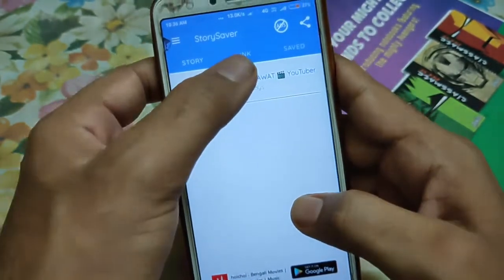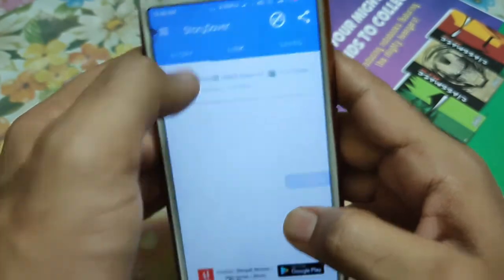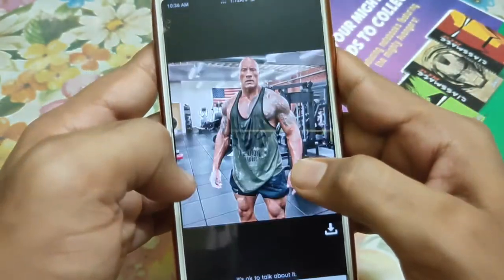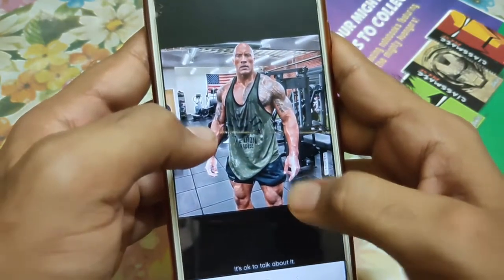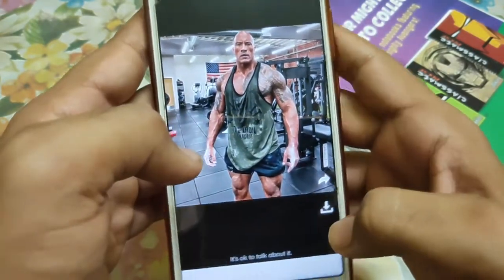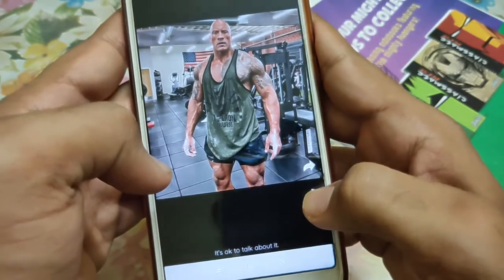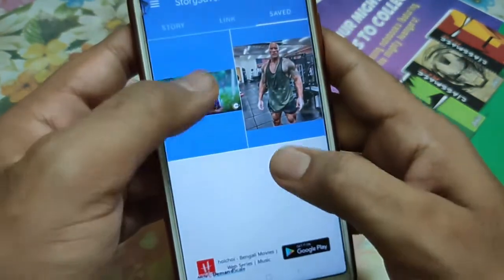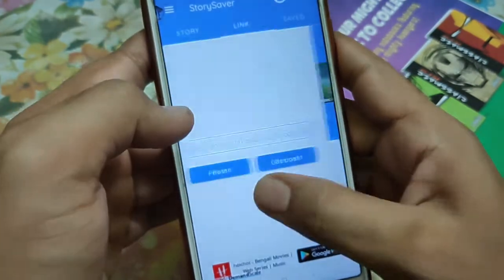Once you have done this, go to the second option, which is link. Go there, paste the link, and click on get post. Once you have clicked on get post, this image will be available to you to download. Here is the download option. Click on download and it will be downloaded. Once this is downloaded, you can find it in the saved option. You can see I have saved two images.